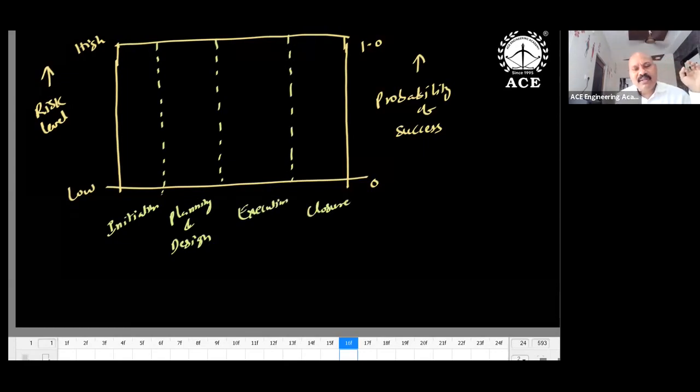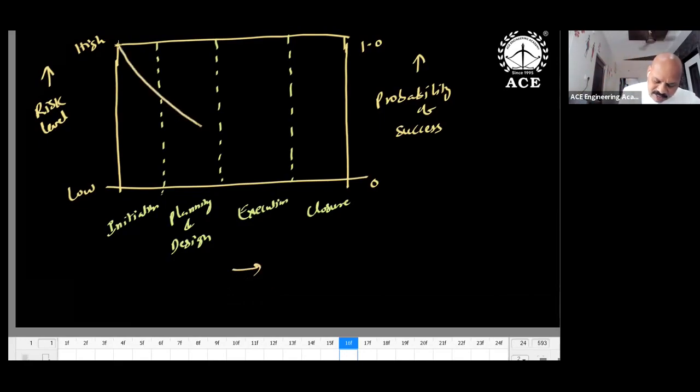Okay, risk level, normally people will think that risk level is very low in the beginning and it increases in the execution, like that. Maybe we have some misconception. Not like that. The risk level is very high in the initial stage, and as you move from initiation to planning, the risk level is getting down. When planning and design is over, the risk level becomes very low, and in the closure almost 0. So the risk level is like this. Risk level is very high.